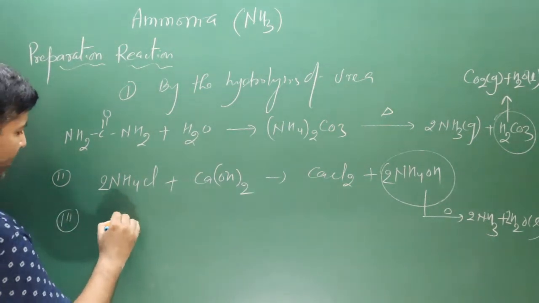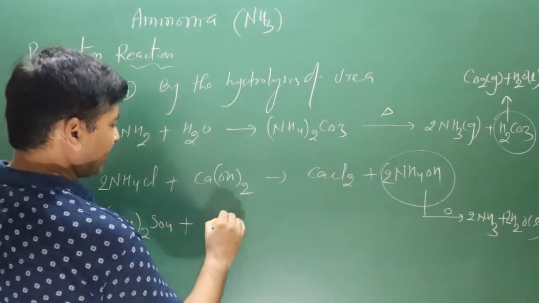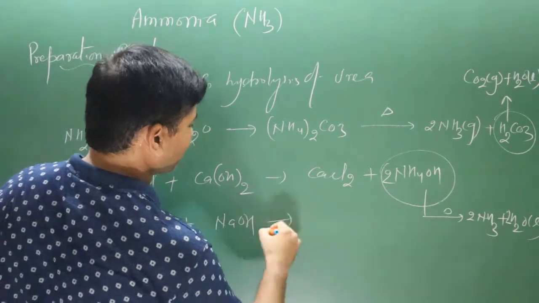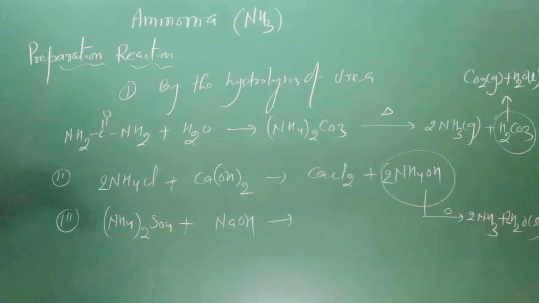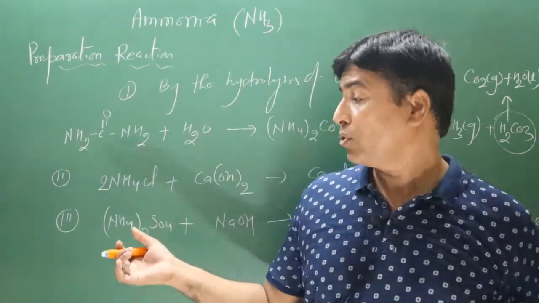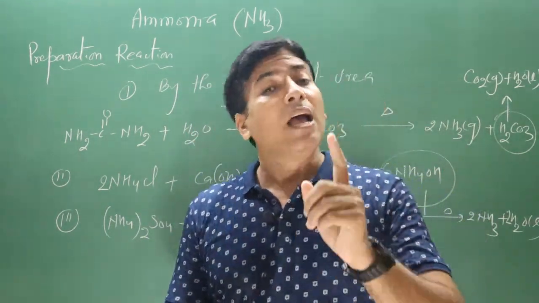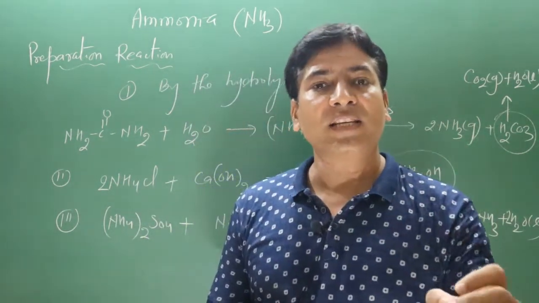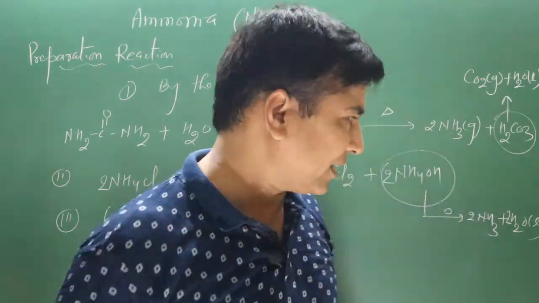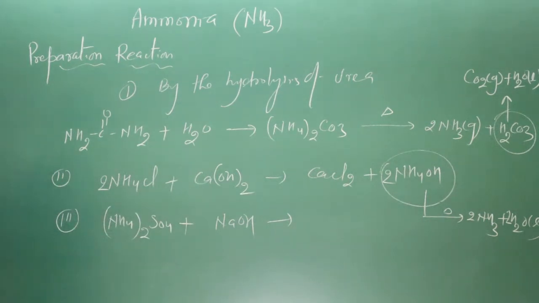We have ammonium sulfate, and it is reacting with NaOH. Sodium hydroxide is a base, and ammonium sulfate is an acidic salt because when we add ammonium sulfate to water, it will produce sulfuric acid and ammonium hydroxide. Ammonium hydroxide is a weak base, but sulfuric acid is a very strong acid. That's why it is an acidic salt. An acid base reaction is taking place. So in this case again a double displacement reaction will be taking place.